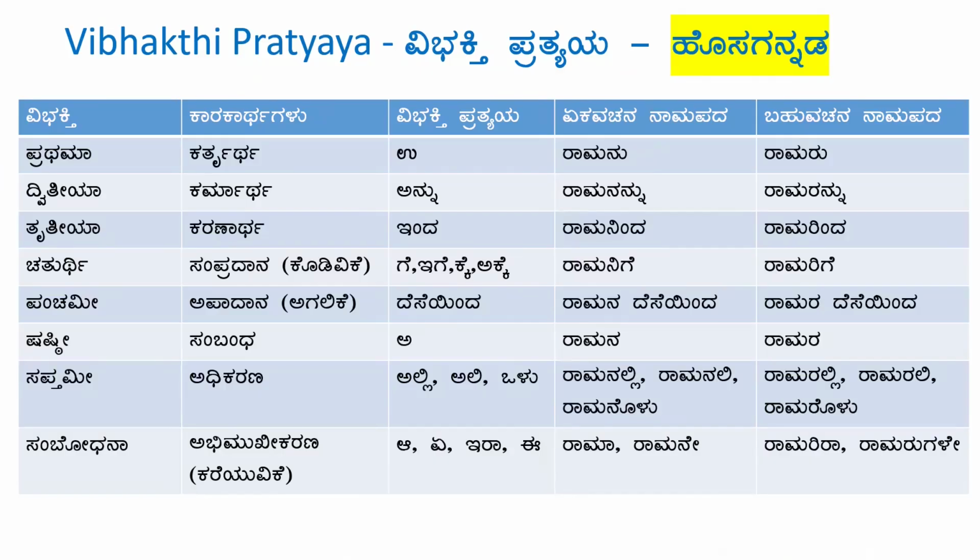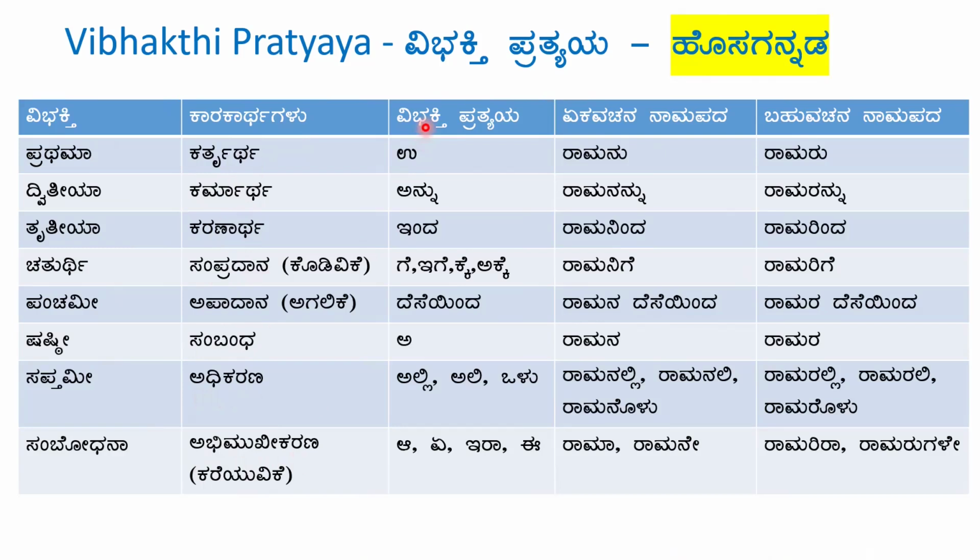So, Vibhakti names are Prathama, Dvitiya, Tritiya, Chaturthi, Panchami, Shashti, Saptami, Sambhodhana. The Karakarthagalu are Kartrartha, Karmartha, Karanartha, Sampradana, Apadana, Sambandha, Adhikarana, Abhimukhikarana.